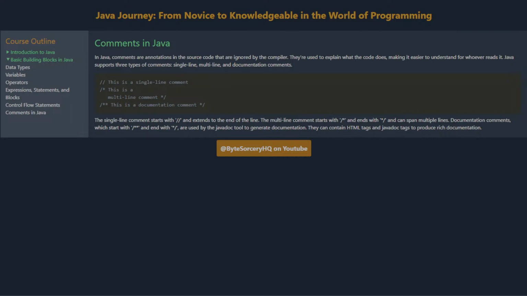The single-line comment starts with // and extends to the end of the line. The multi-line comment starts with /* and ends with */ and can span multiple lines. Documentation comments, which start with /** and end with */, are used by the Javadoc tool to generate documentation. They can contain HTML tags and Javadoc tags to produce rich documentation.